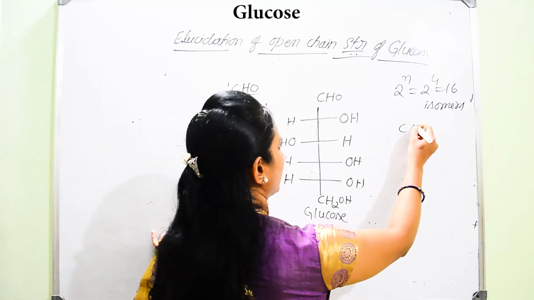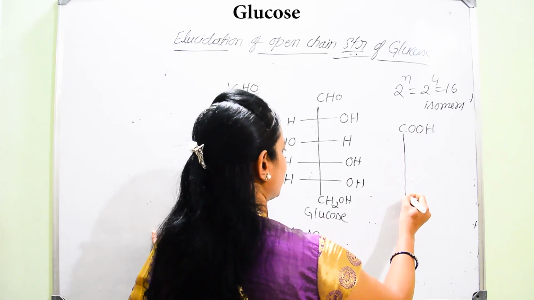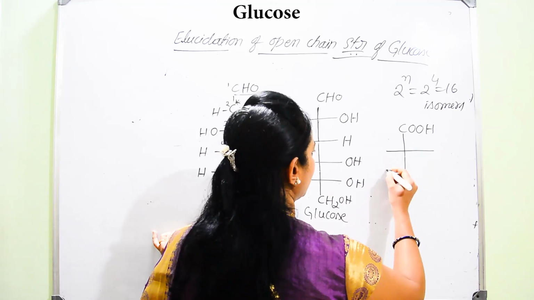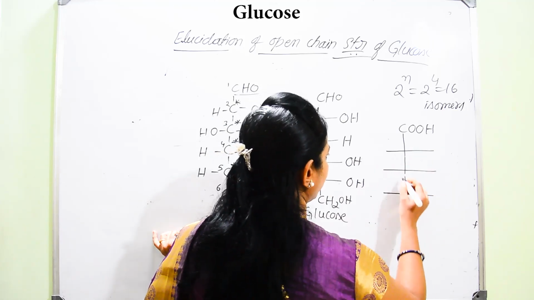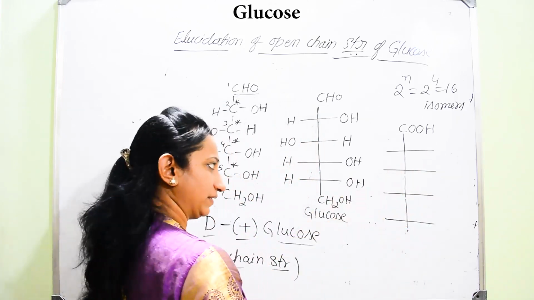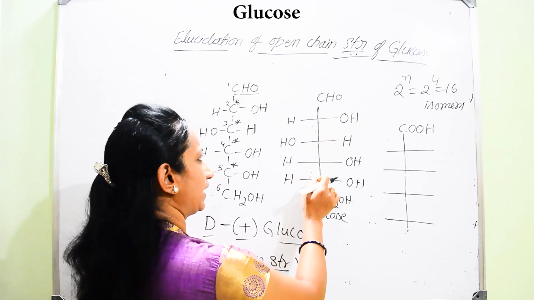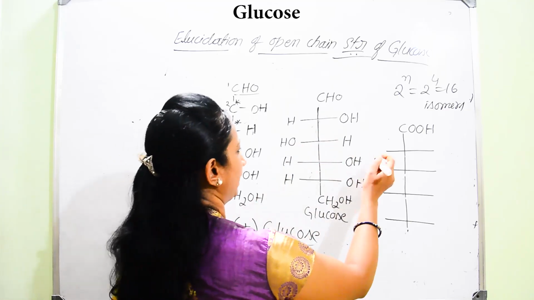Then we write the same straight line, with 4 dash lines representing the second, third, fourth and fifth carbon atoms.